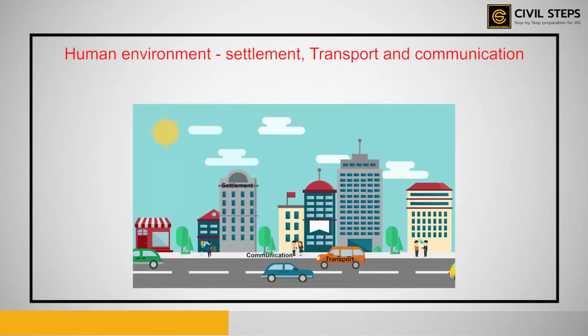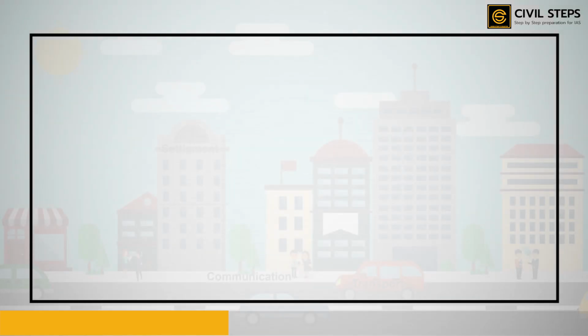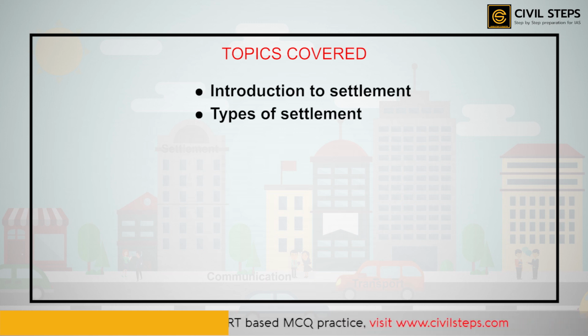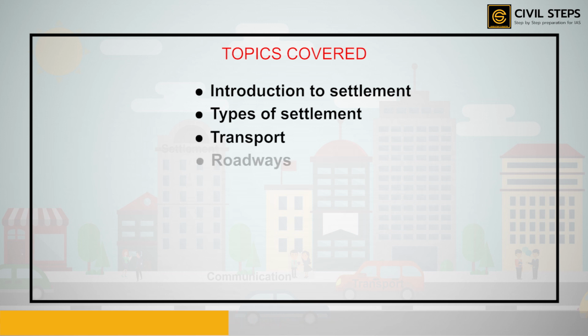The name of our chapter is Human Environment, Settlement, Transport and Communication. So, in this video, we are going to cover the following topics. First, the introduction to settlement. Second, the types of settlement. Third, transportation. Fourth, the roadways.